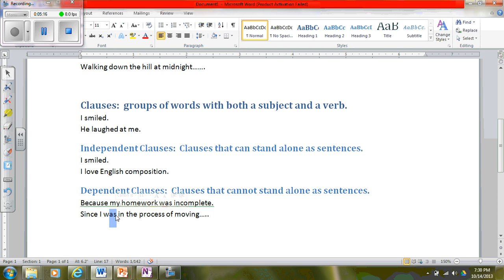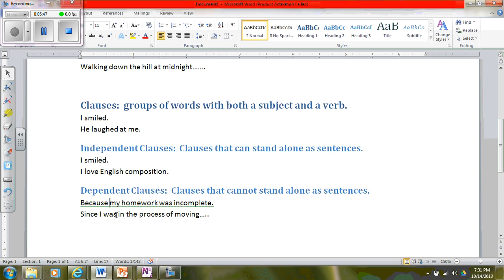My subject is I, my verb is was. I know that it's a clause. The second thing I need to do is look at it and say, can this stand alone as a sentence? No, it can't. "Since I was in the process of moving," what, right? There's something missing out of that sentence. It can't stand all by itself. It needs something else at the end of it. So because this cannot stand alone as a sentence, this is considered a dependent clause.